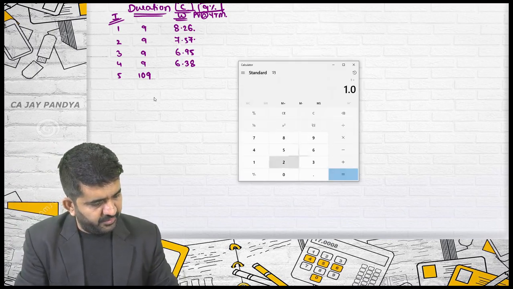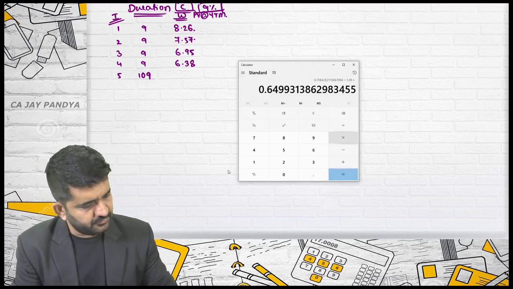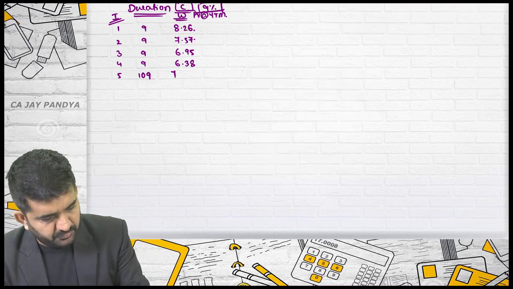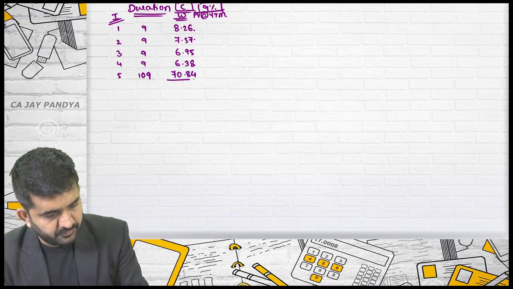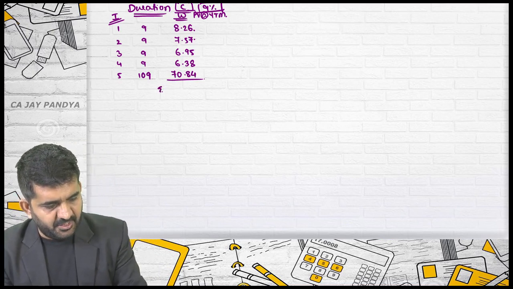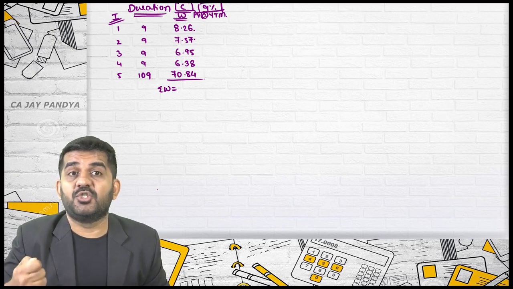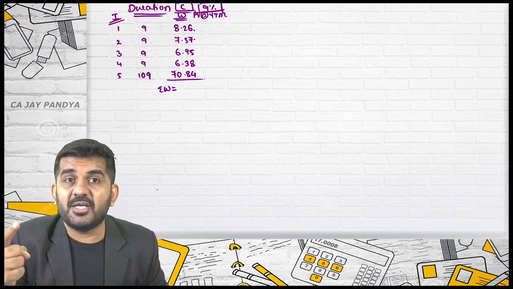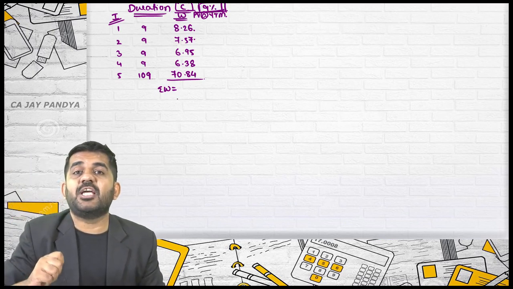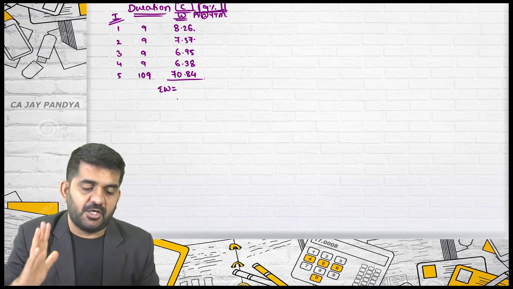1 divided by 1.09, 1, 2, 3, 4, 5 multiplied by 109 is 70.84. The total of this is sigma W. Is it all right? And believe me, it will be the market price of the bond. Why is it the market price of the bond? Try to understand. I have discounted the cash flow at YTM. Actually what is earned, then it is the market price of the bond.